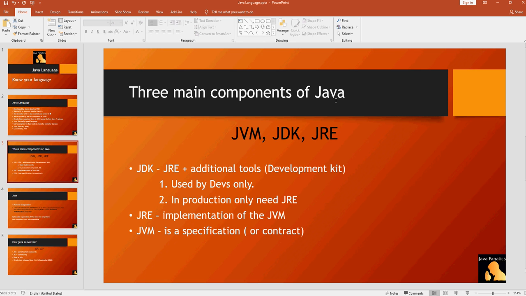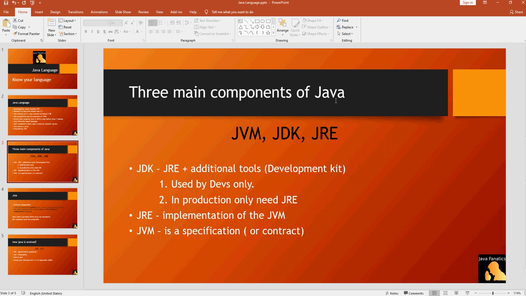So the JDK is a combination of the JRE and some additional tools that assist you as a developer to be able to run your Java code during development. For people who are not developers of Java applications, they are not interested in the JDK tools.